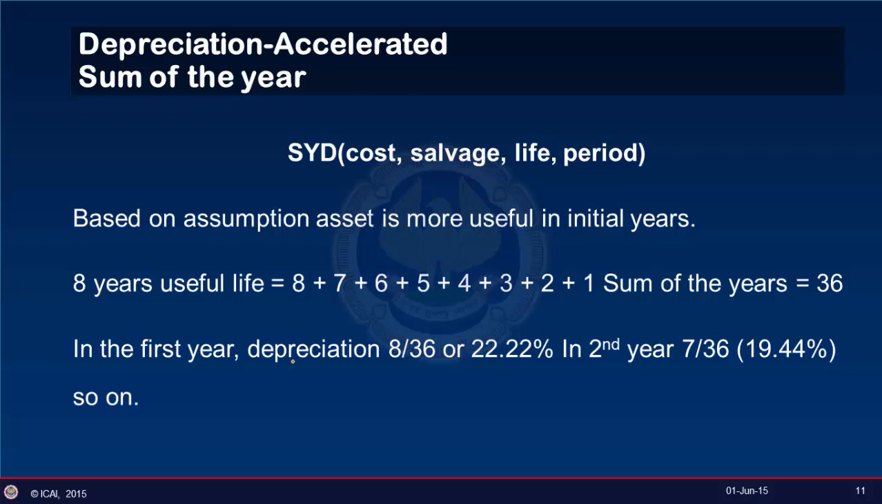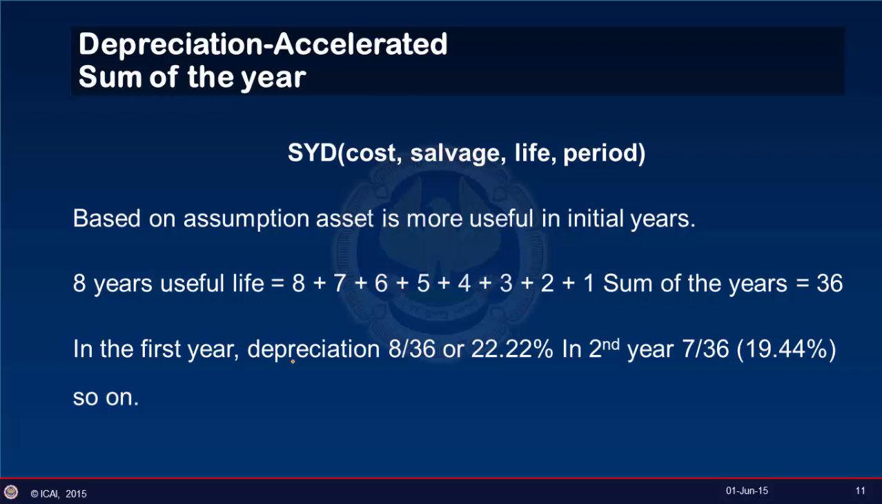And in the second year, it would be 7 upon 36 or 19.44%. And 6 upon 36, that is 16.66% in the third year. So here depreciation in the initial years is accelerated, right? Excel has a very good function by the name of SYD, which is sum of the year digits, which can calculate this accelerated depreciation by the sum of the year method. And the syntax required is cost, salvage, life, and the period to which this relates.